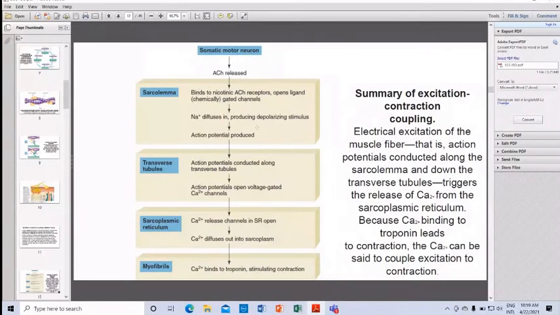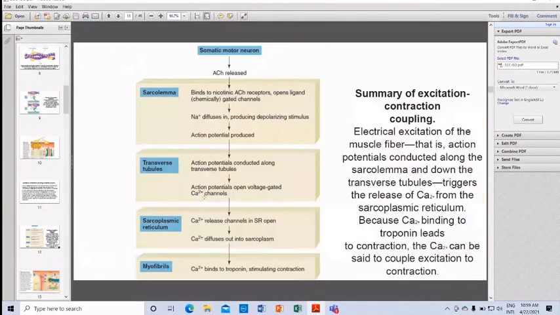Then what happens? In the transverse tubules also, action potentials are conducted. Then the action potentials open the voltage-gated calcium channels, by the communication of the dihydropyridine receptor and the ryanodine receptor. Then the calcium release channels in the sarcoplasmic reticulum open. Calcium diffuses out into the sarcoplasm. In the myofibrils, calcium binds to troponin C and it stimulates muscle contraction. Okay, this is the main thing. Now let's see how this is happening.